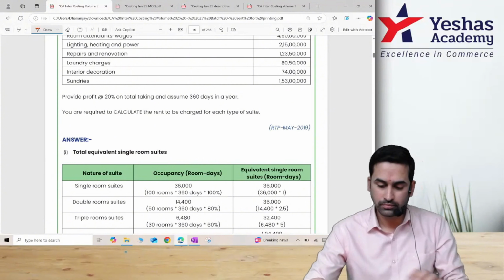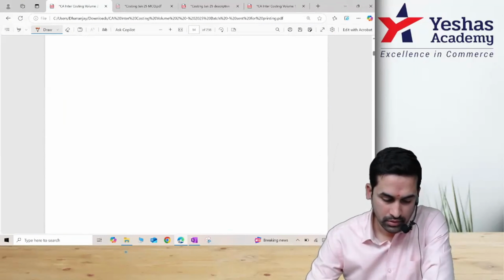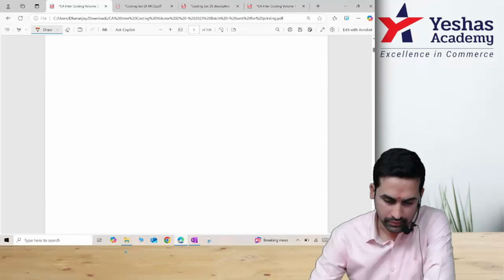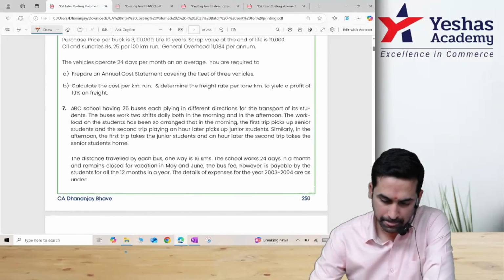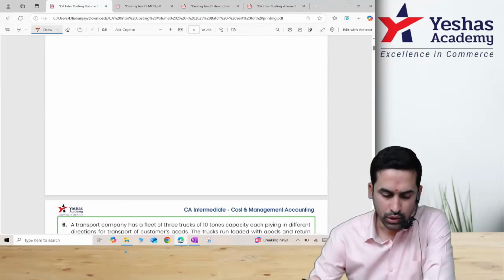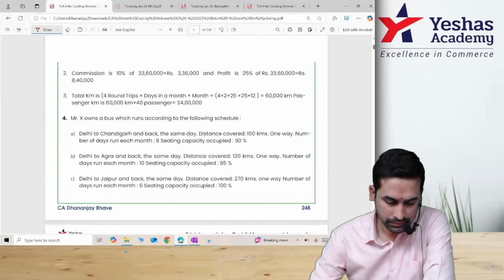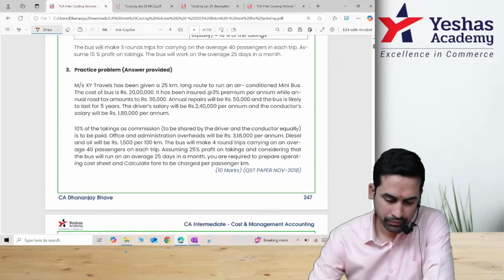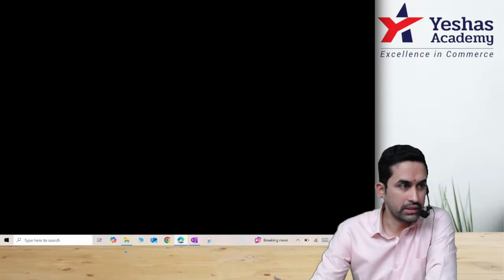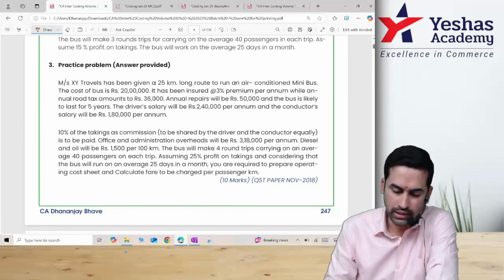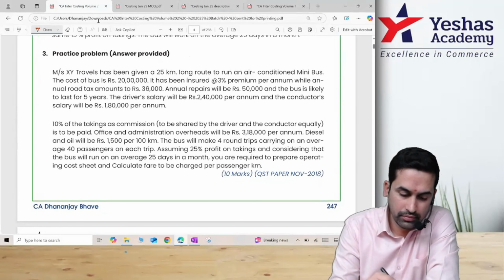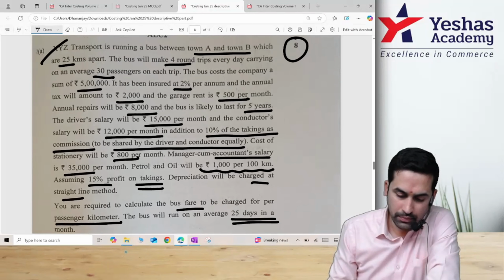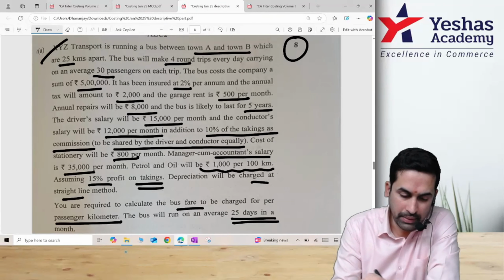247. Yes. Question number 3, is it? Was it classwork with solution given? Yes. Looks like almost a copy of this question, correct? Is it the same 25 kilometer distance? Same 25. You can see here. Here also, same 25 kilometer. A and B. 30 passengers.